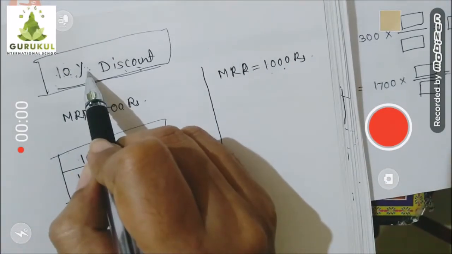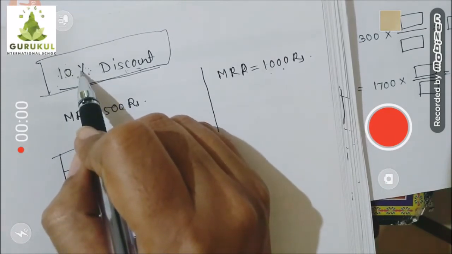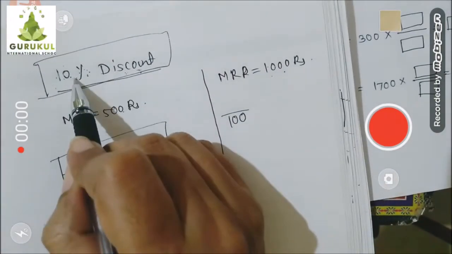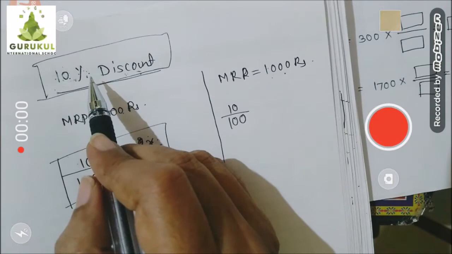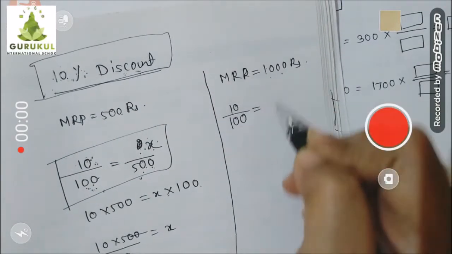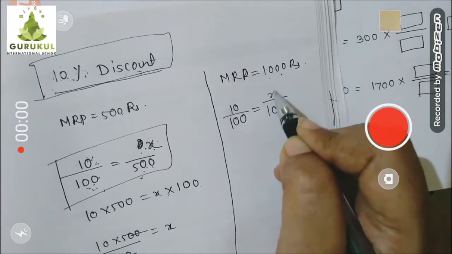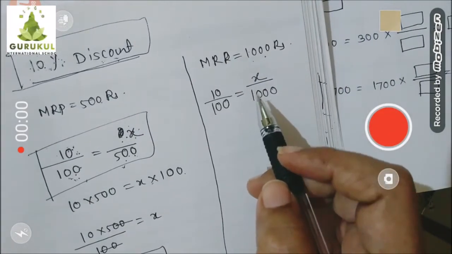Rate is 10%. What does 10% discount mean? If suppose mark price is 100, then the shopkeeper is ready to give you 10 rupees discount. That means 10%. But actual mark price is 1000. Then according to this rate, how much is the discount? We don't know. That we find out.